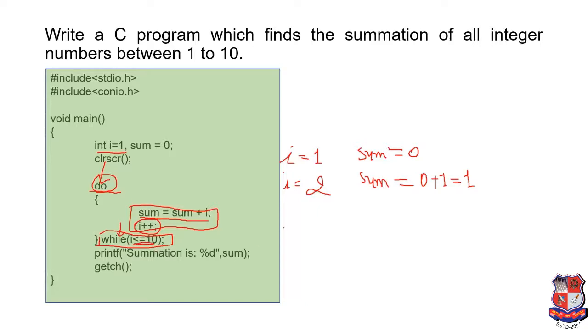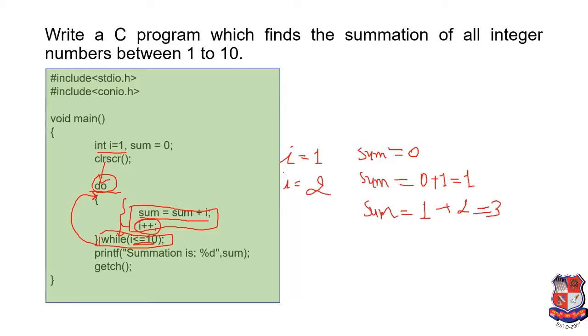That condition is I less than or equal to 10. It means 2 less than or equal to 10. Condition is true. That's why control is now given to the body of the loop. Now these statements are executed once again. Now sum equals sum plus I. Over here, the value of sum is 1 and the value of I is 2. So the new value of sum will be 3.